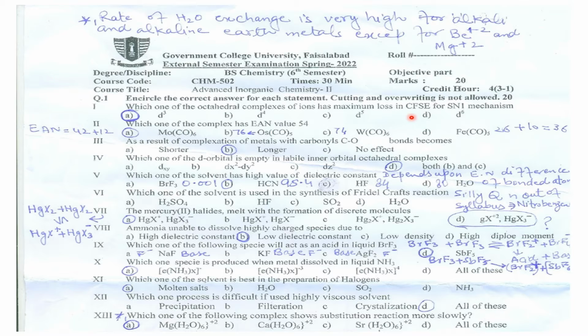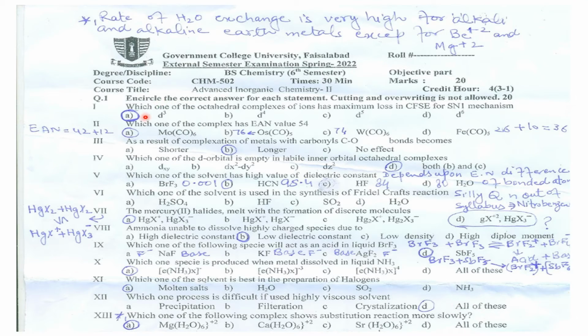If you are more interested to go into depth, you should go for the formulas for the calculation of crystal field separating energy for octahedral complexes, and then you will come to know that in an octahedral complex, t2g orbitals are stabilized by minus 0.4 delta naught, while eg orbitals are destabilized by 0.6 delta naught. Delta naught is the value of crystal field separating energy.